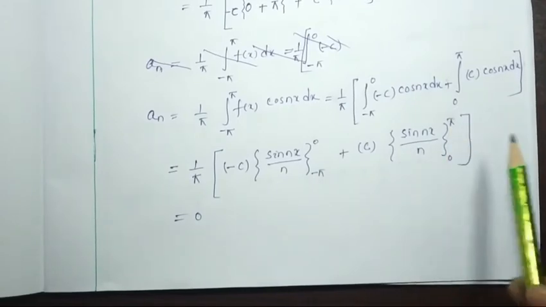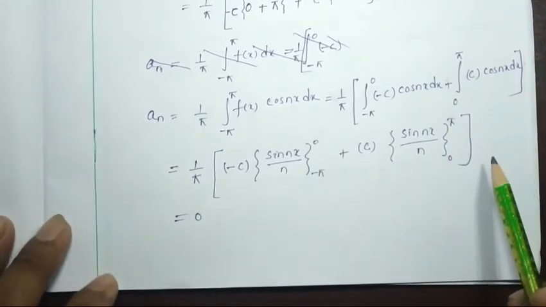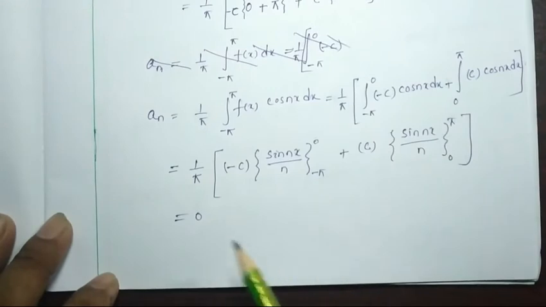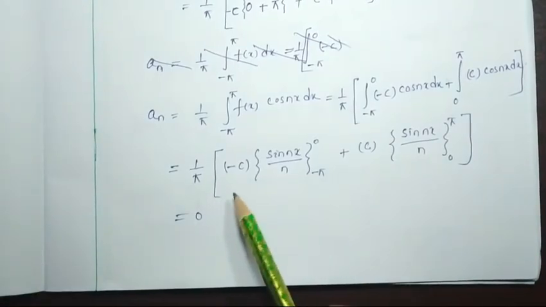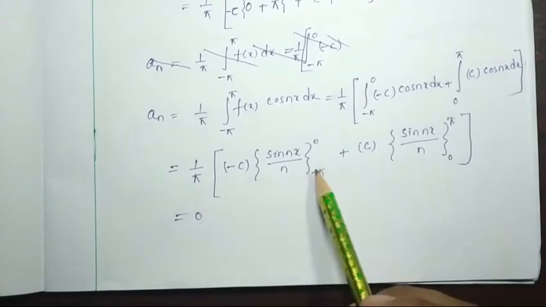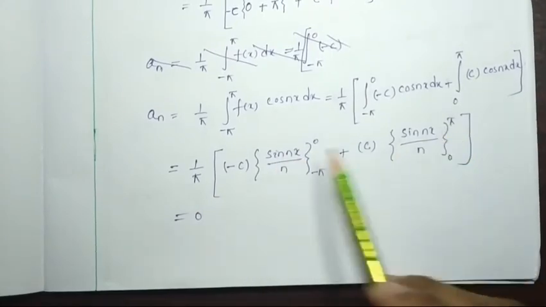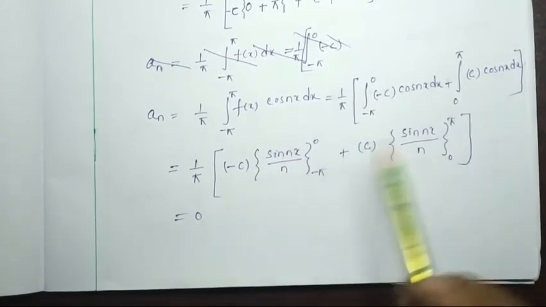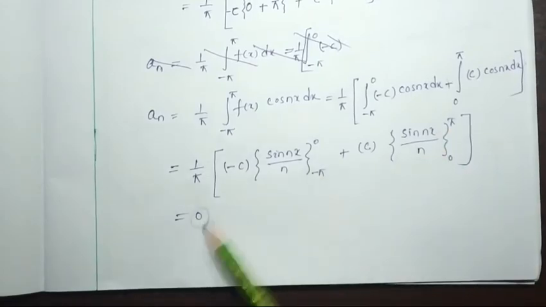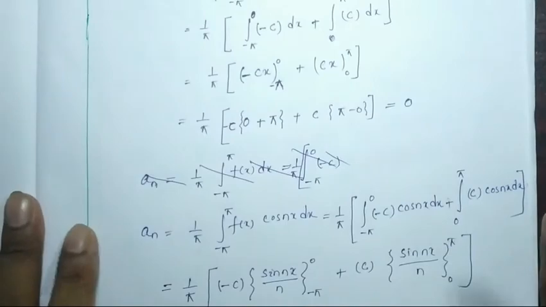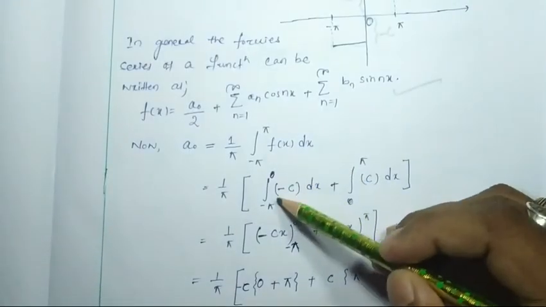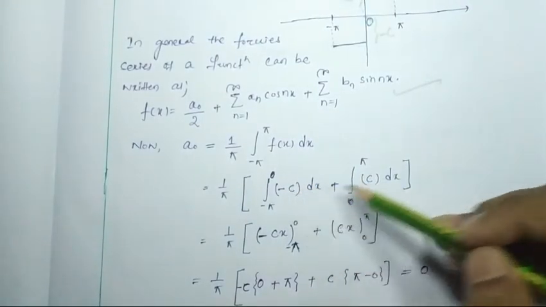Okay, so if we put the limit, any sine value at 0 or pi will be equal to 0. So an equals 0. Here we could not consider odd and even functions, because the limits are separated out.